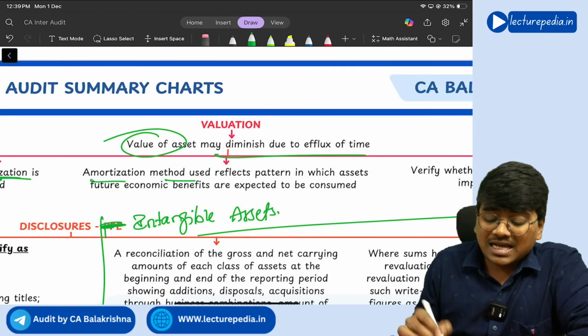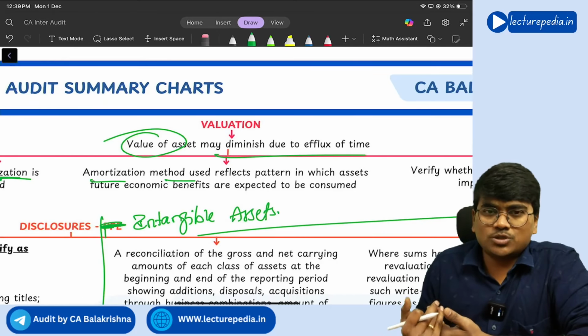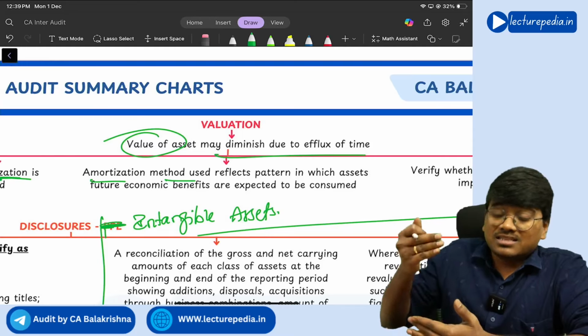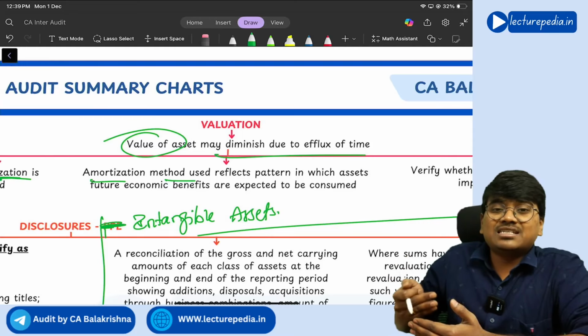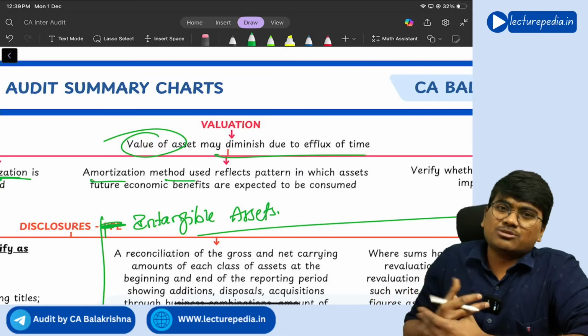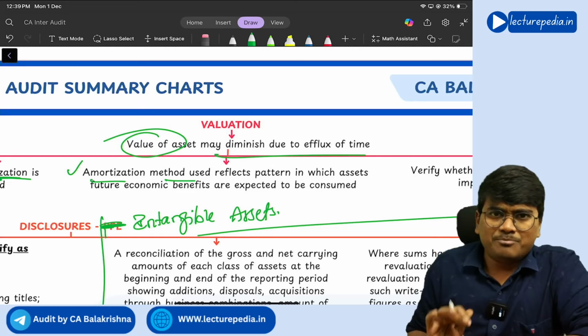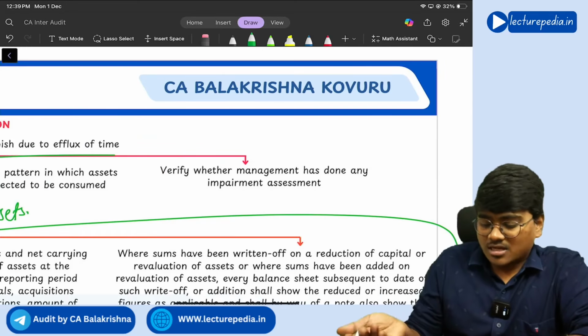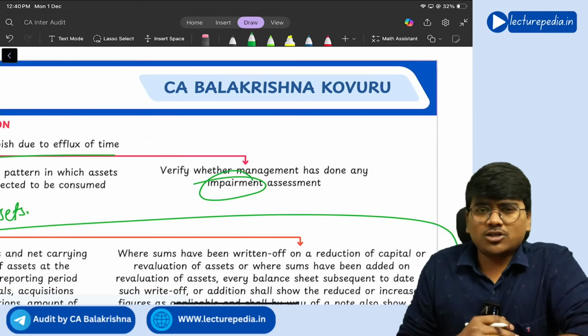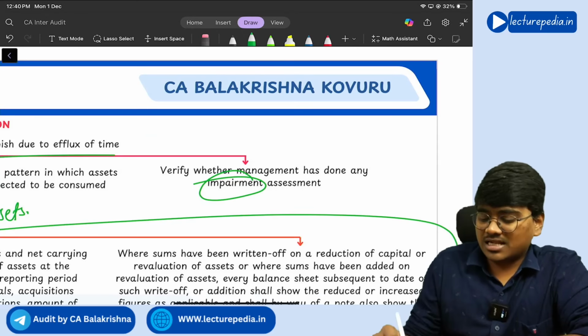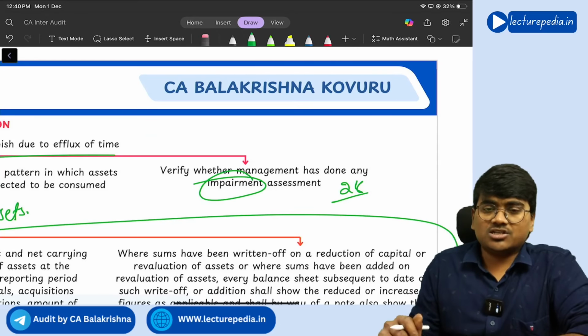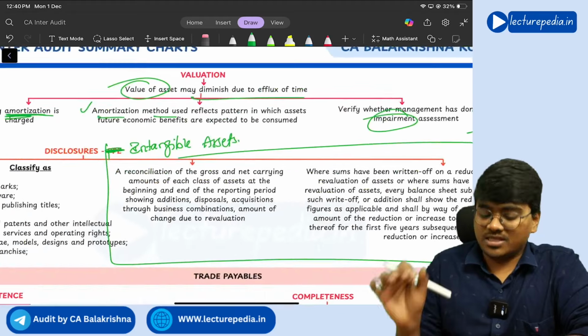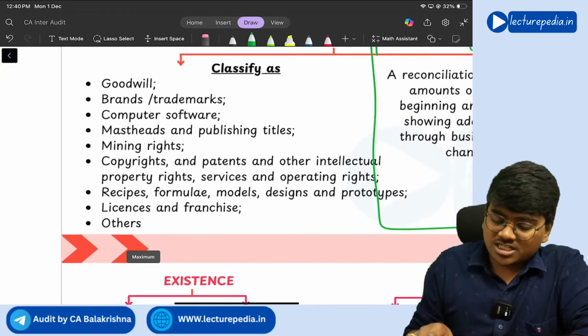Next, the amortization method that has been used should reflect the pattern in which the entity generates the revenue from that intangible asset, similar to that of PPE depreciation, right? And impairment testing should also be done as per AS 28. Clear? Yes.